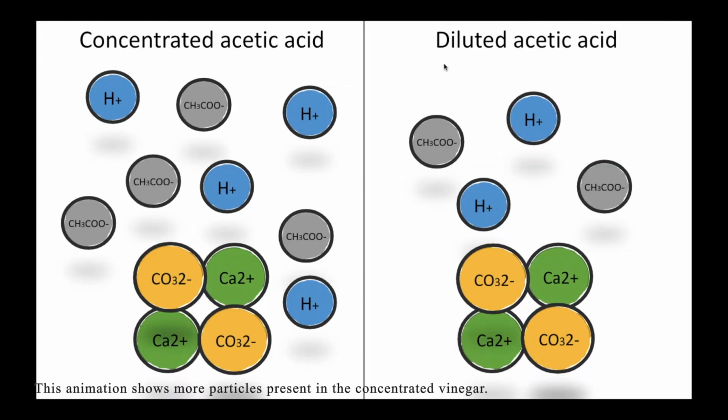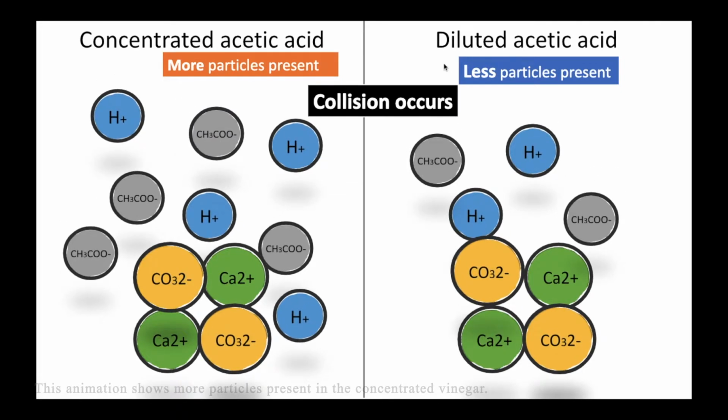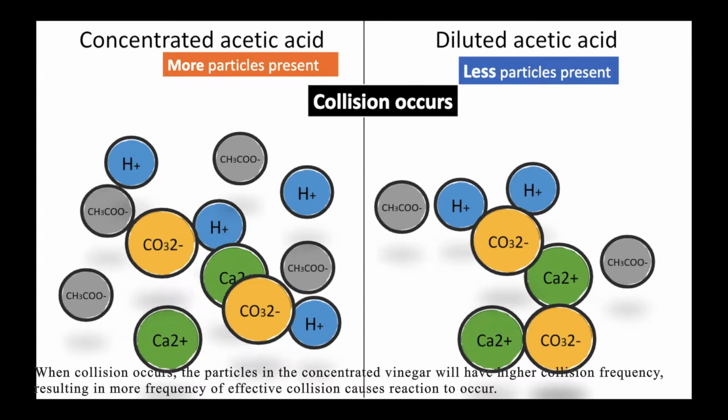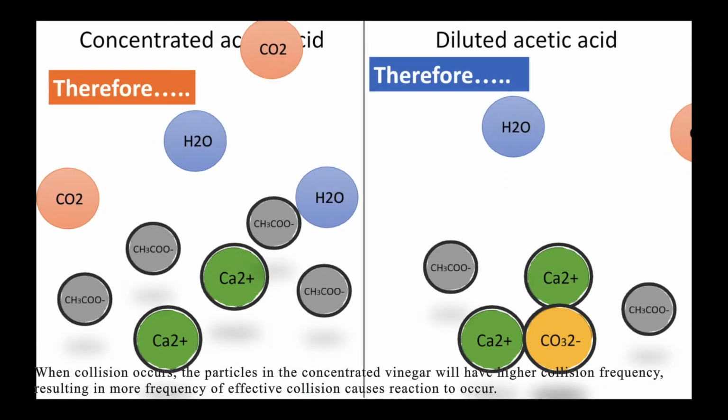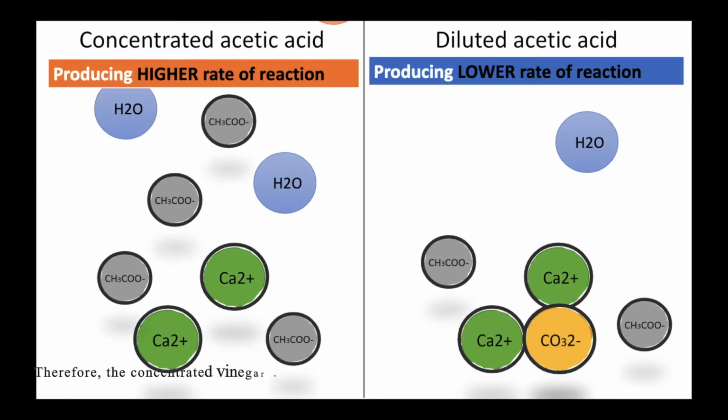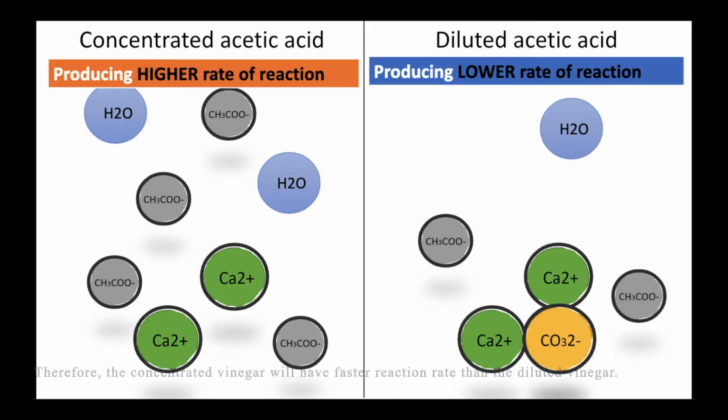This animation shows more particles present in the concentrated vinegar. When collision occurs, the particles in the concentrated vinegar will have higher collision frequency, resulting in more frequency of effective collision causing reaction to occur. Therefore, the concentrated vinegar will have faster reaction rate than the diluted vinegar.